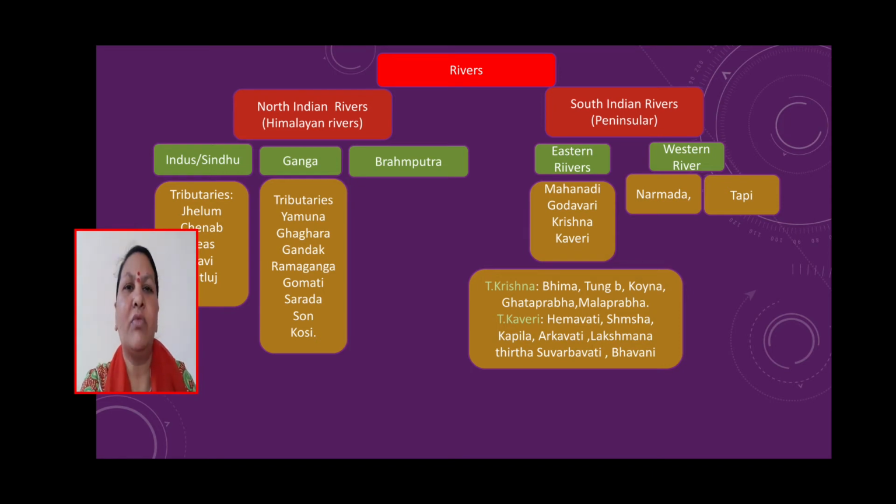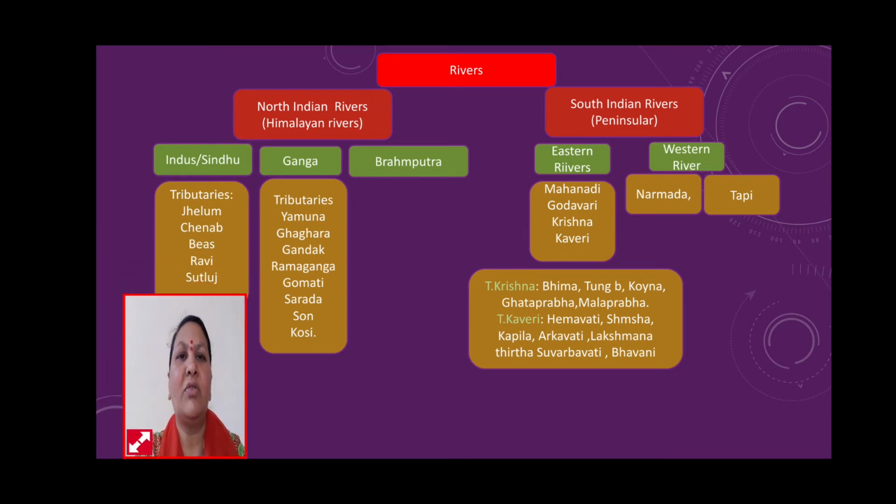The rivers of South India, known as peninsular rivers, mostly rise in the Western Ghats. Mahanadi, Godavari, Krishna, Kaveri, Narmada, Tapi, etc. are among them, along with their tributaries. The South Indian rivers, that is peninsular rivers, are divided into eastern rivers and western rivers.